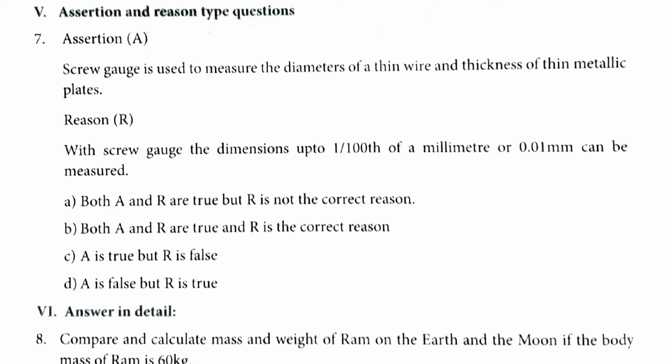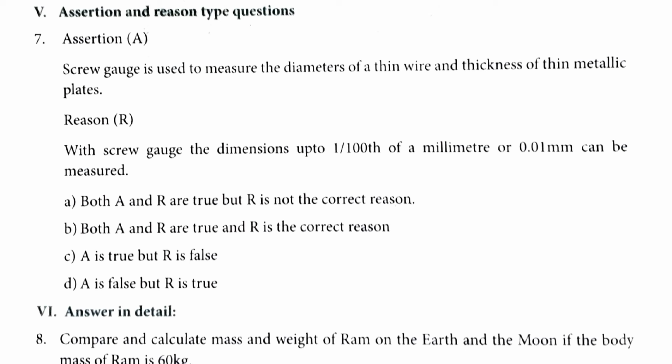Then for answer in detail, see the question. Compare and calculate the mass and weight of Ram on the earth and the moon if the body mass of Ram is 60 kg. For this problem, mass remains the same everywhere. So his mass is still 60 kg on the moon, but only his weight will vary.